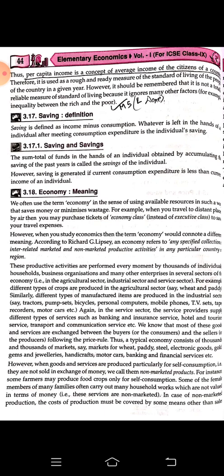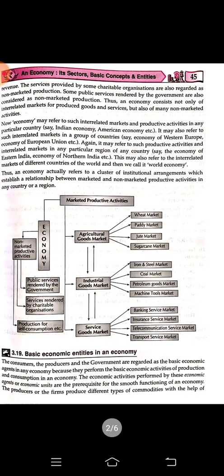Okay, come to the next page. We'll try to understand this much better. An economy consists not only of interrelated markets for produced goods and services, but also of many non-marketed activities.